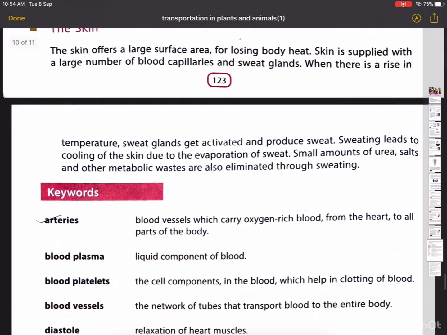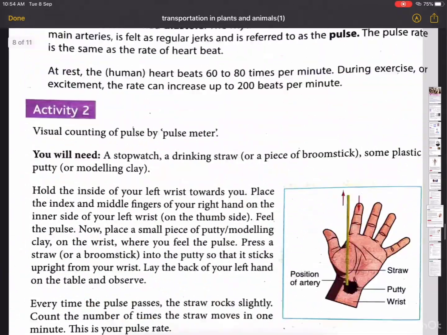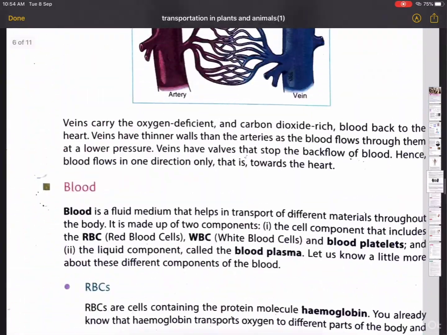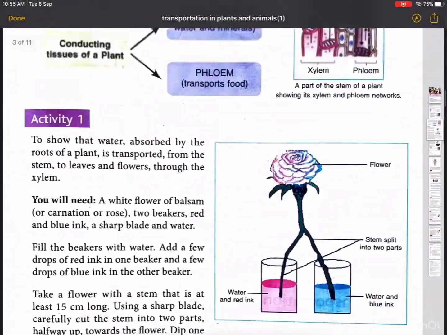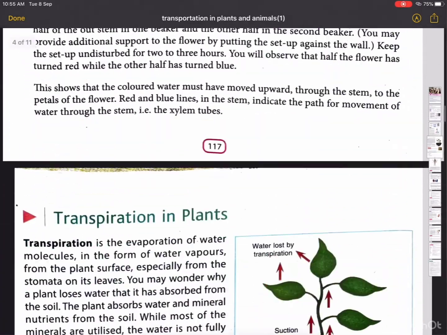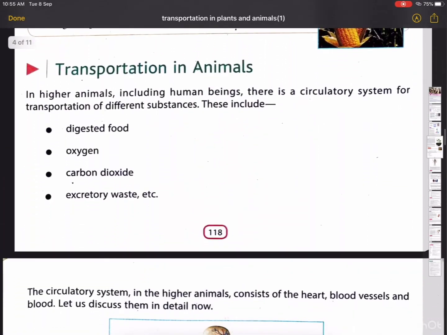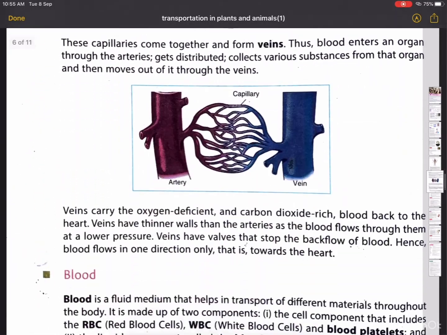So, in this chapter, you have studied about transportation in plants and animals and excretion of waste in the human body.